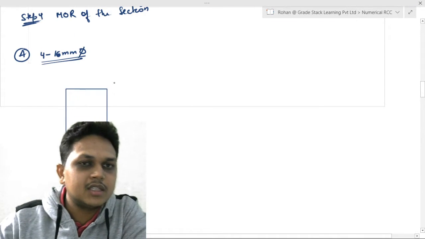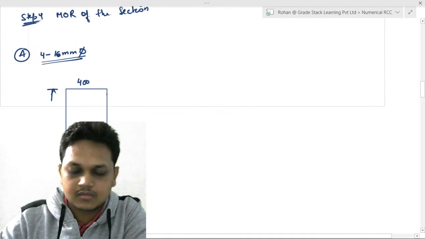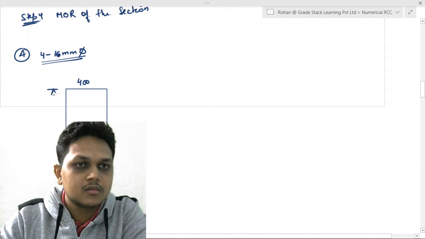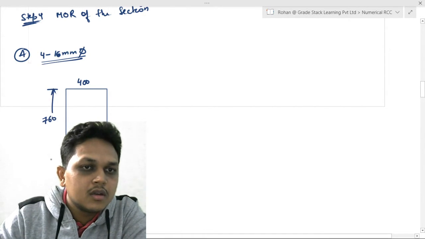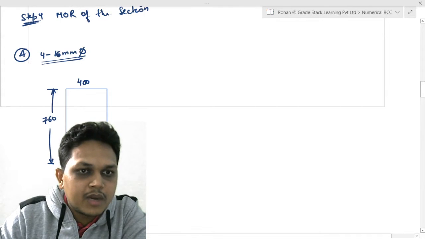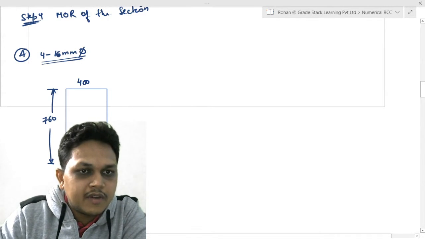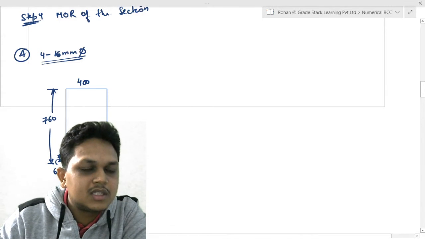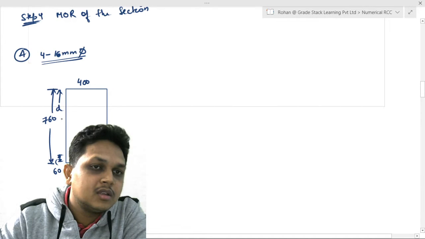So this is my section. We are given overall depth is 760, and you are provided with 4 bars of 16 mm dia at an effective cover of 60 mm, right? So the effective depth is going to be this one, which is equal to 760 minus 60.